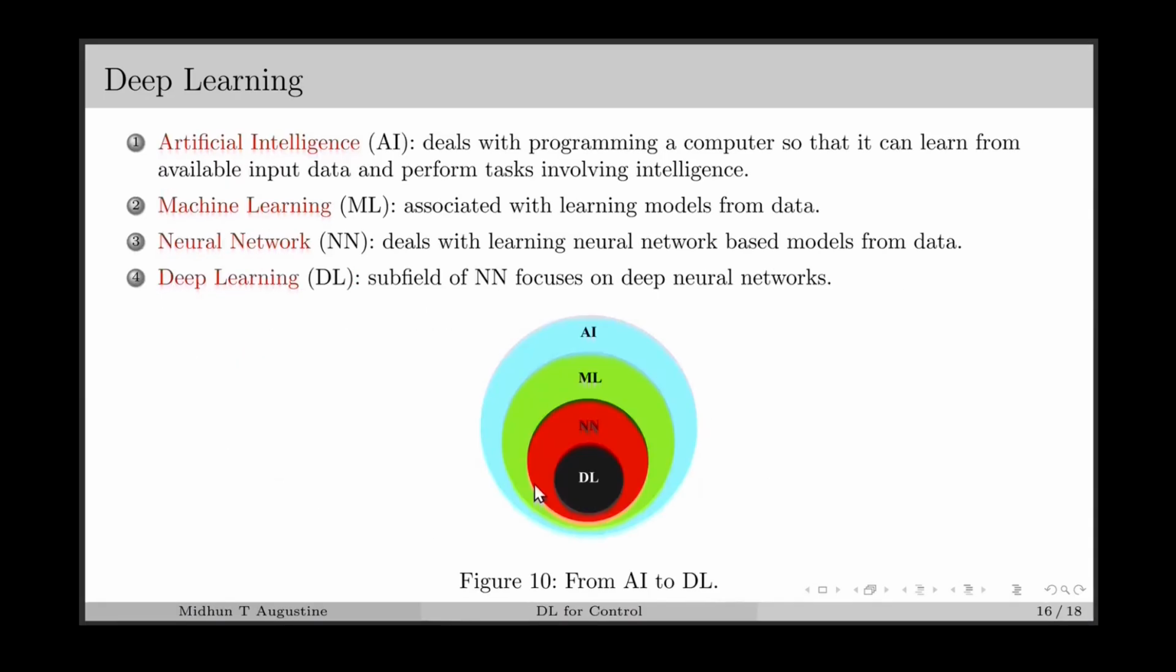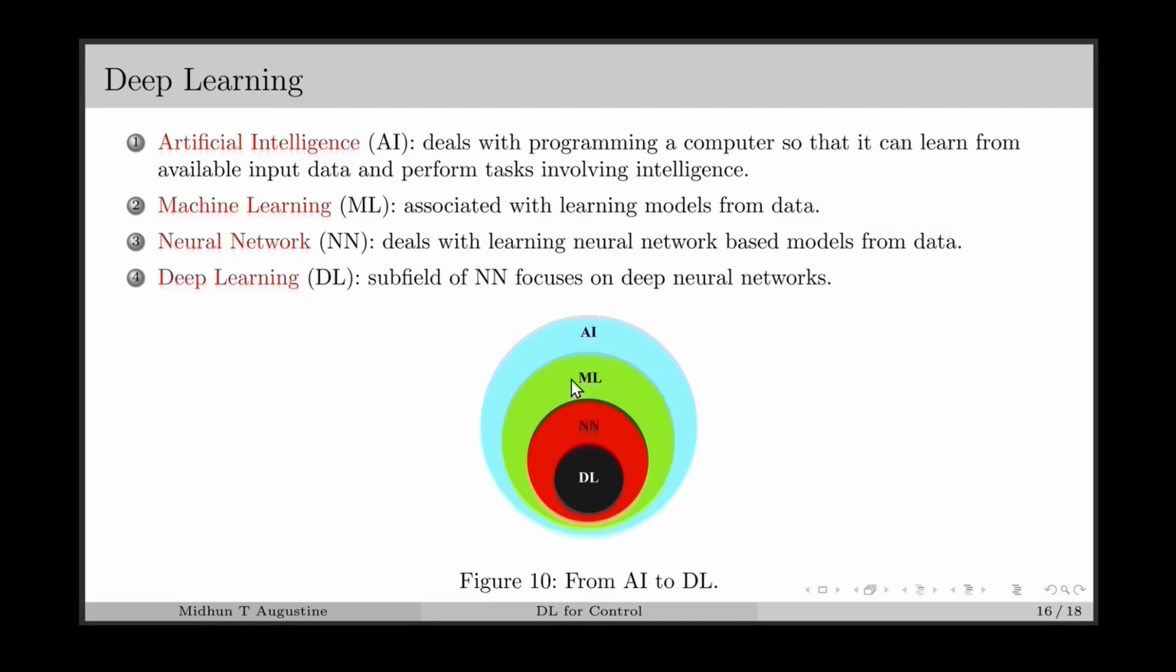Figure 10 illustrates how deep learning is related to AI. AI is a broader field which deals with programming a computer so that it can learn from the available data and perform tasks involving intelligence. And machine learning is associated with learning models from data. So it can be any mathematical model. And these models can be used for prediction or identifying trends or patterns in the data, etc.